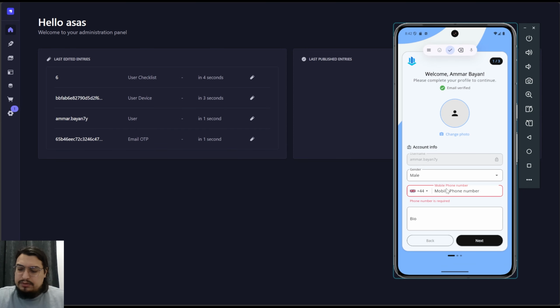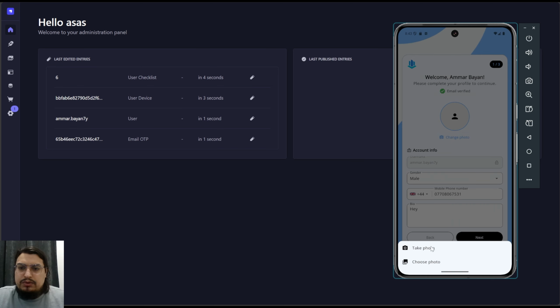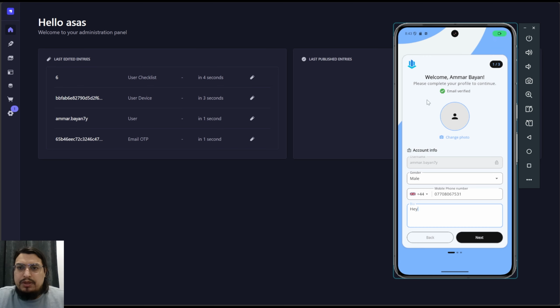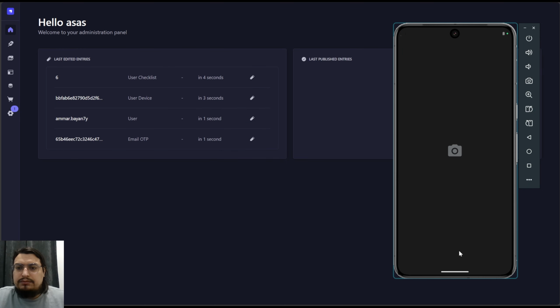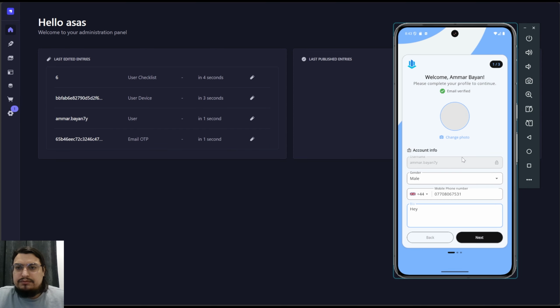So let's add a phone number, let's put in UK. I already added my phone number, so let's just add another random one. And for bio, let's say hey. Then choose an image, where you can take a photo or choose from photos, because later it will give me a standard Android camera, like this green guy. As you can see, here's the first setup of the account. It's pretty much straightforward. It gives you multiple steps, easy to follow, and very simple.